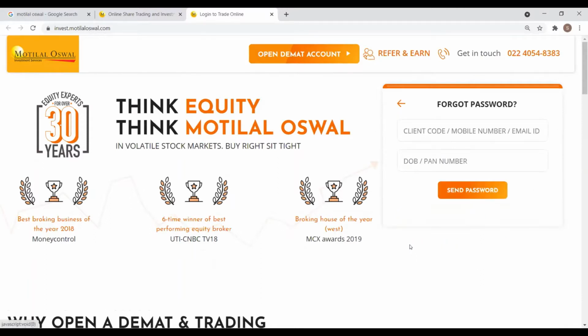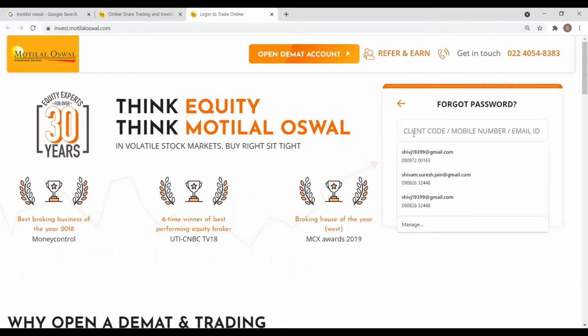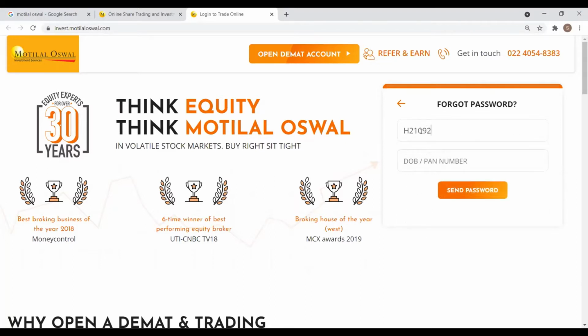You can click on generate password. The web page will ask you for specific details. Firstly, your client code, mobile number, or email ID. Either you can put in your client code, you can also put in your mobile number, or you can put in your email ID.